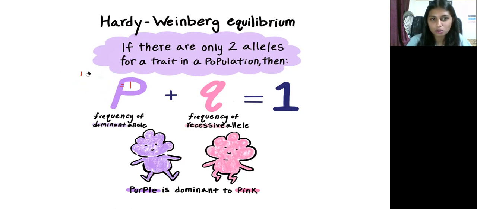I think you may get confused. Here p represents the frequency of the dominant allele, and q represents the frequency of the recessive allele.